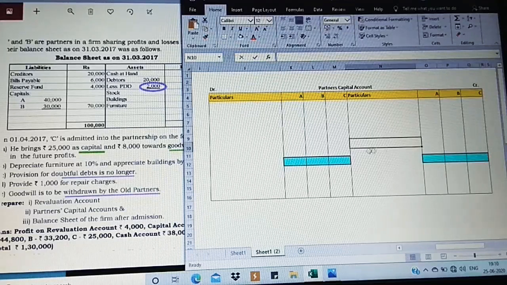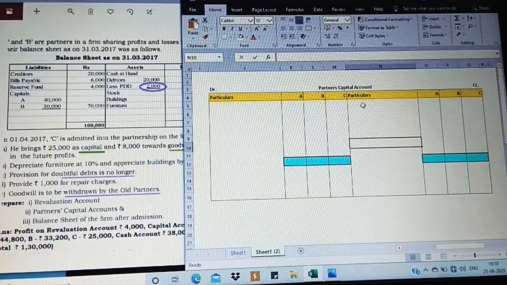We are not going to write it as amount because we want to make it clear that it is related to the concerned partner, so it's easy for us to prepare the next accounts, and for the balance sheet there is no confusion. So it's better to always mention the partner's name when you're preparing partners' capital account for each column.